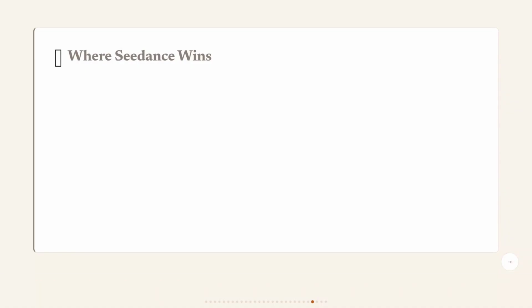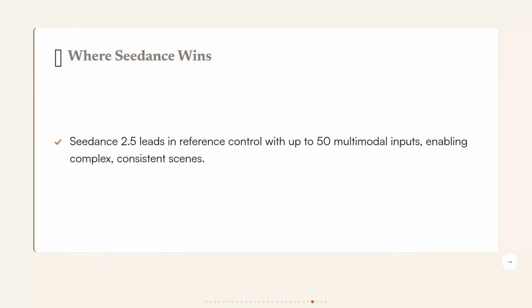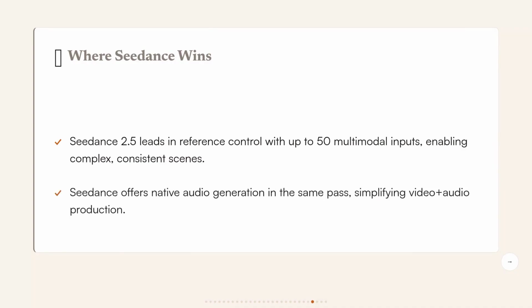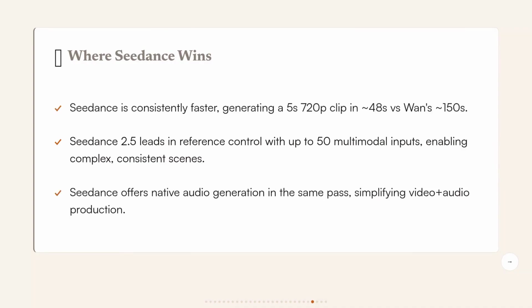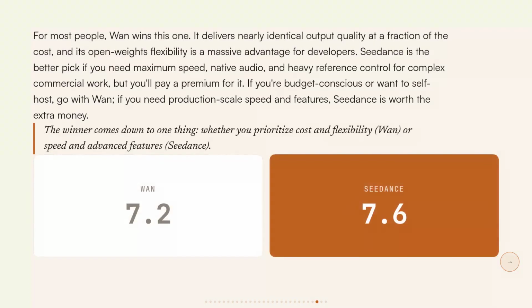Seedance leads in the quality categories that matter most for commercial work: faces, physics, and overall visual polish. Seedance 2.5 supports up to 50 multimodal references versus Wan's 5, and it generates native audio in the same pass. Its API runs at 600 RPM with concurrency 10 for high-volume pipelines. If you're budget-conscious or want to self-host, pick Wan, because at 1080p you're paying nearly twice as much for Seedance and the quality gap is 0.2 VBench points. If you need production-scale speed, native audio, or 50 reference scene control, Seedance is worth every extra cent.